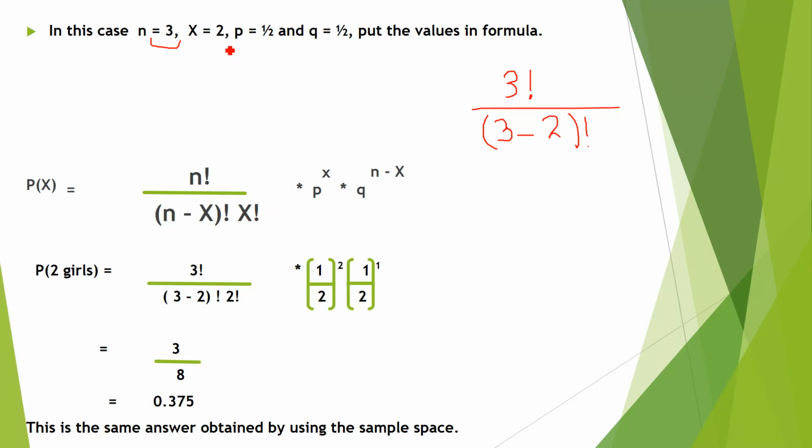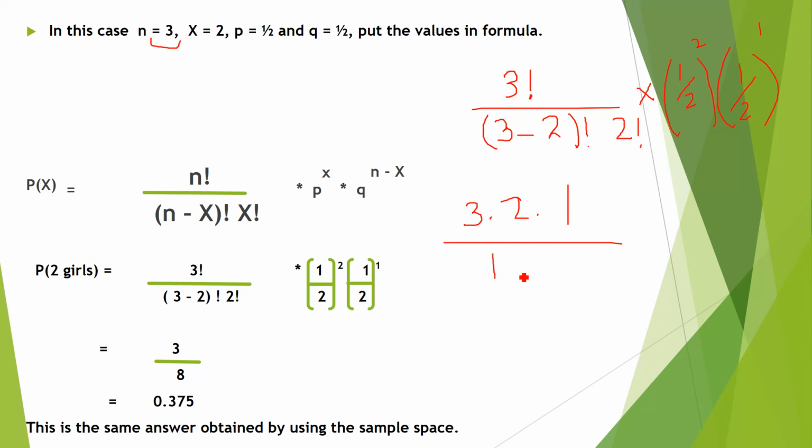Then is x factorial, and x is again 2, so this is 2 factorial. Multiply by p to the power x, probability. So this is half probability, numerical value of the success is half, maybe the girl will come, and x is 2, so its power is 2. Q is again half and is n minus x, so n is 3, 3 minus 2, which is equal to 1. So this 3 factorial means 3 multiplied by 2 multiplied by 1, like this. And here 3 minus 2, which is equal to 1, or 1 factorial.